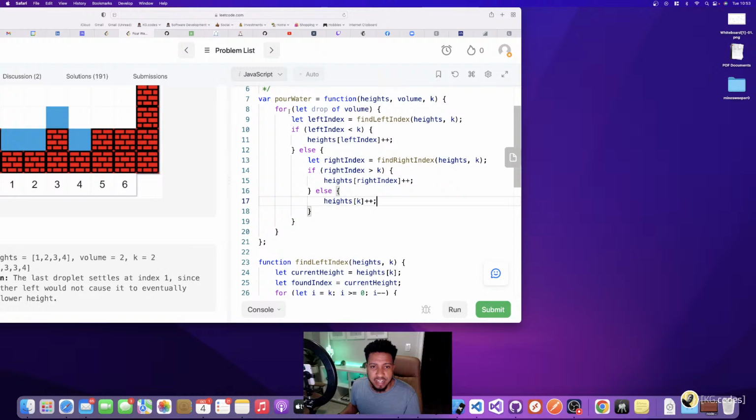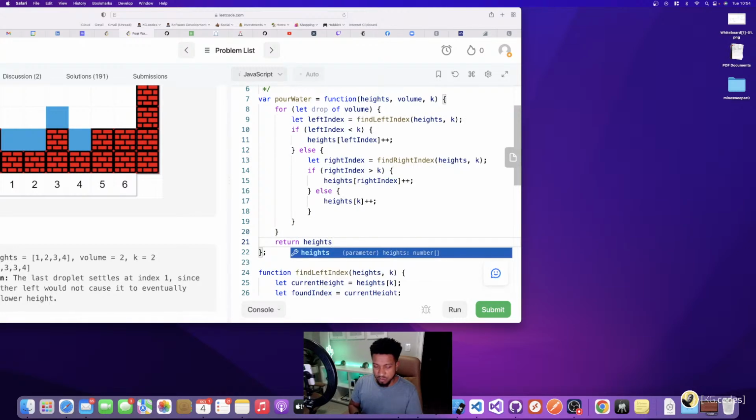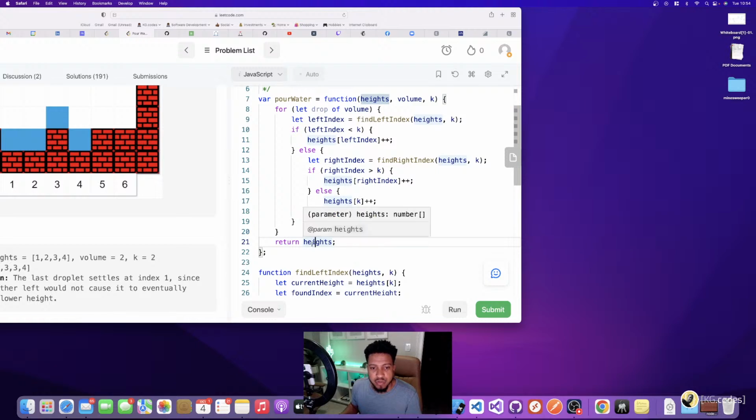And then once I get out of this for loop, I've dropped all the water. So I do this the number of times of volume, which is the number of waters that we have. And I keep adding water to heights. And then once I get out of here, now I have a heights that has all this water added. And I simply need to return heights as it's been mutated to have the water that I dropped inside of it.